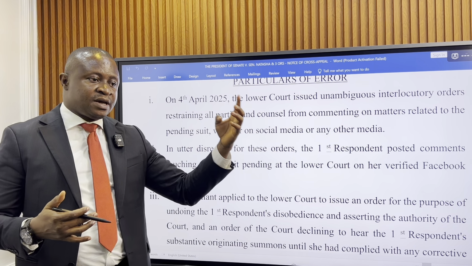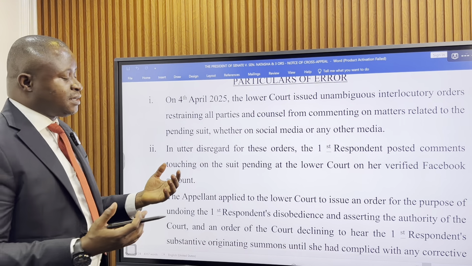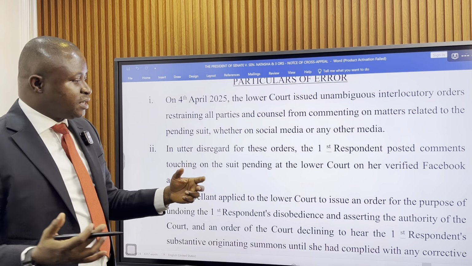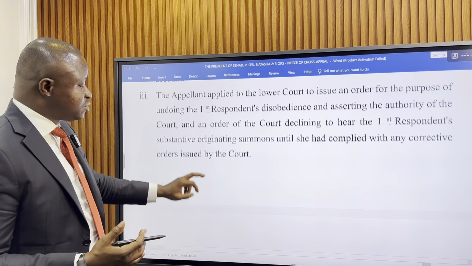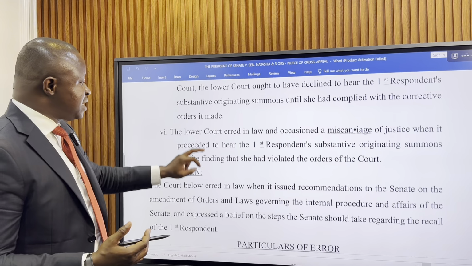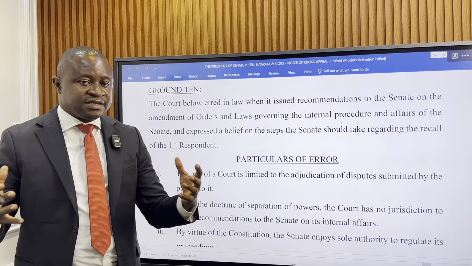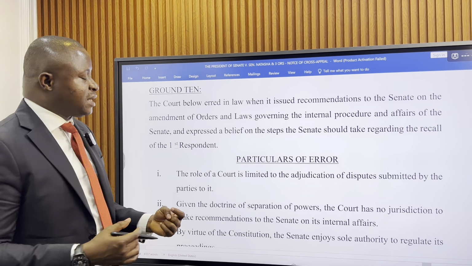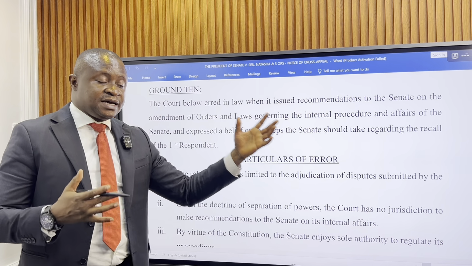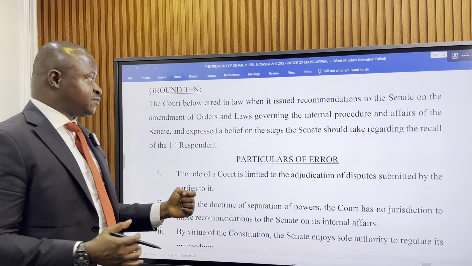If a fine was to be awarded, then she would pay the fine first before her substantive matter is to be heard, right? Lawyers will tell you that this is arguable. It is left for the lawyers on both sides to argue whether it was within the powers of the trial court to proceed with the matter and then make a final decision in the judgment, or to pause at the interlocutory stage and then make an order and ask for compliance before proceeding. But that's the ground of appeal that the Senate has filed in its own rights. And Natasha has also filed her own grounds of appeal.